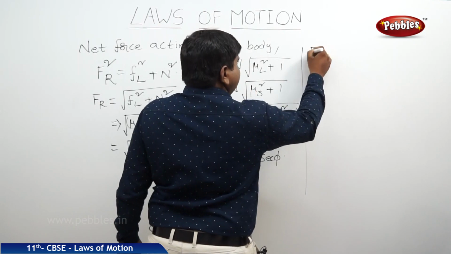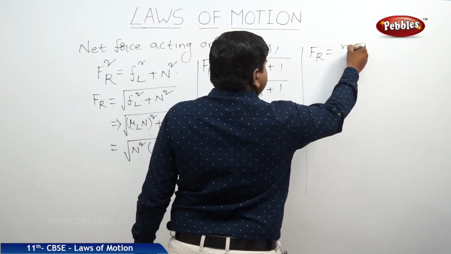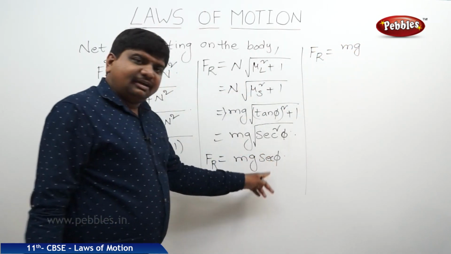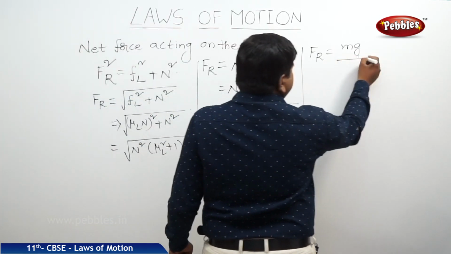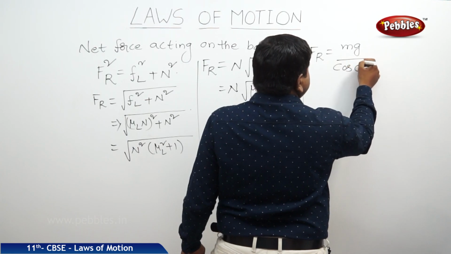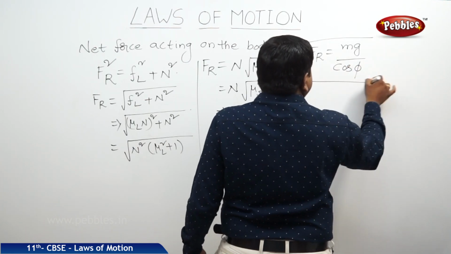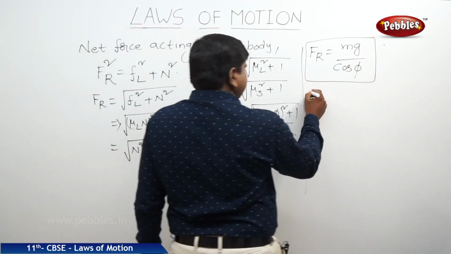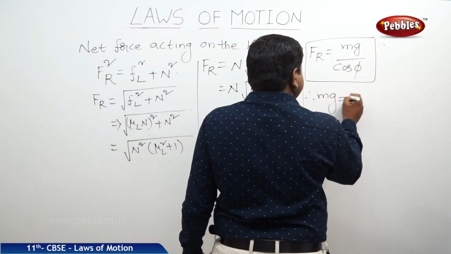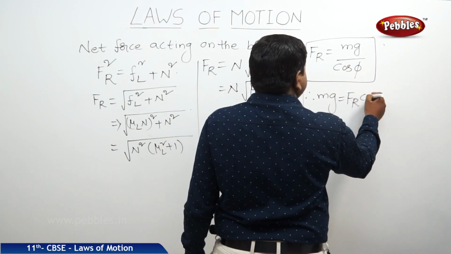Therefore Fr is equal to mg secant phi, we can write by inverse of the cos, therefore mg by cos phi. This is the resultant force equation. So therefore we can write mg is equal to Fr cos phi also.